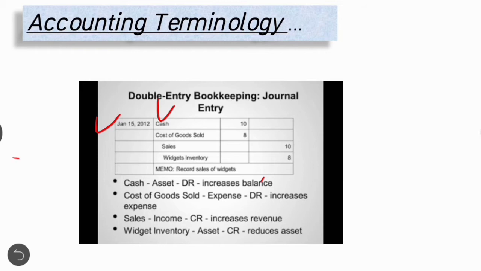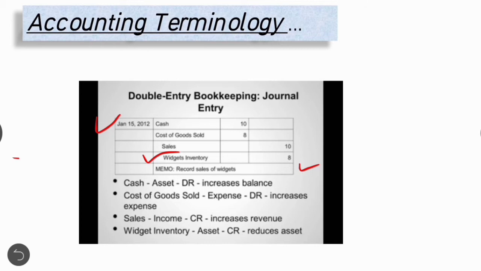First entry is cash asset, an increase in balance, so we write it in the debit side, right? Cost of goods sold, it is what? It is expenses, so write in the debit column, it increases expenses. Then sales, it is income, so we write in the credit column. Then widget inventory asset, it is also one type of income, so we write in the credit column, right?